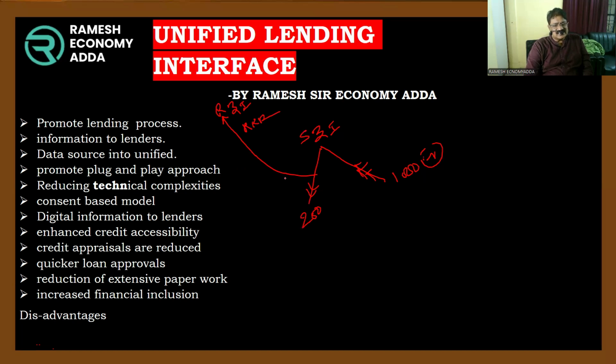Because excess money leads to problems; excess money leads to inflation. That's why RBI itself comes forward to lift the excess money SBI is having. But the Reserve Bank of India must provide interest to SBI, that is SDF,